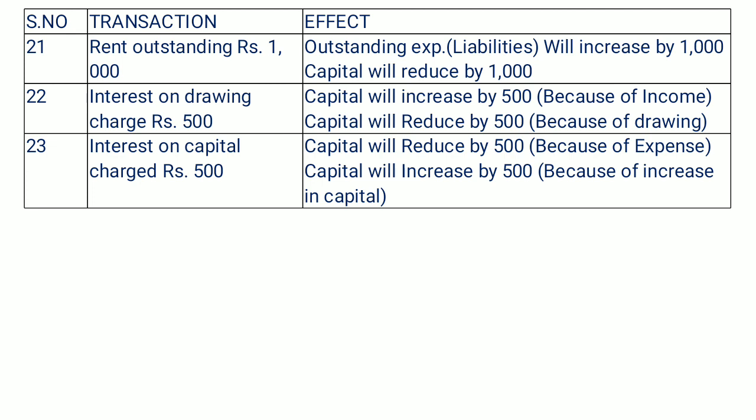So two transactions are there, interest on drawing and interest on capital, where we first have to add, then after that subtract the interest on capital. First we have to subtract, then we have to add. So this is the overall effect of these transactions. So just revise all these 23 transactions. You can do one thing, you can note down all these transactions. ठीक है, एक बार जब आप इसको नोट डाउन कर लेंगे, then after you have to practice with all these transactions. What is the effect of each transaction in the business equation.